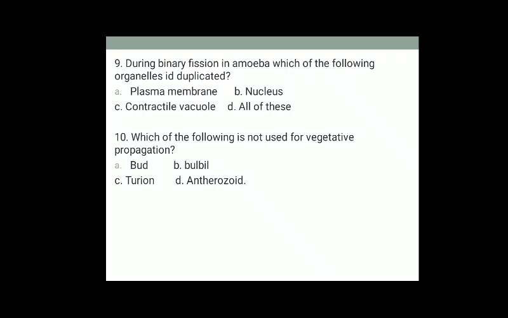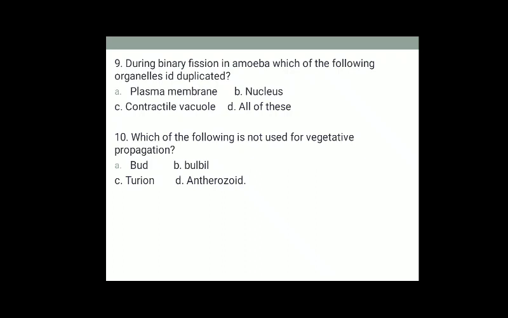Next, during binary fission in amoeba, which of the following organelles is duplicated? The organelle duplicated is the nucleus. In amoeba, a simple binary fission occurs and the nucleus is duplicated during this process, and binary fission involves mitosis. As a result, offspring are genetically identical to their parent.